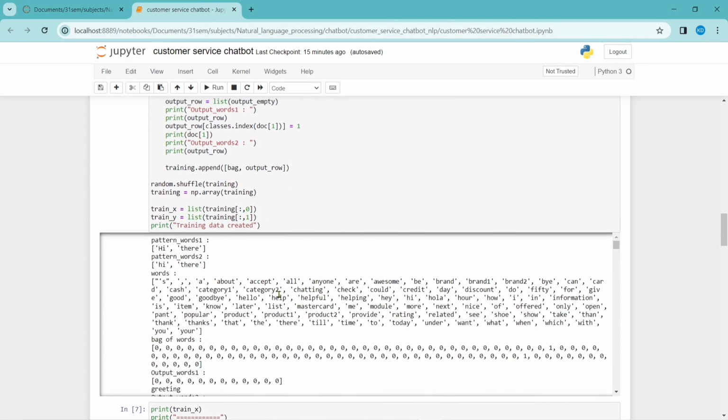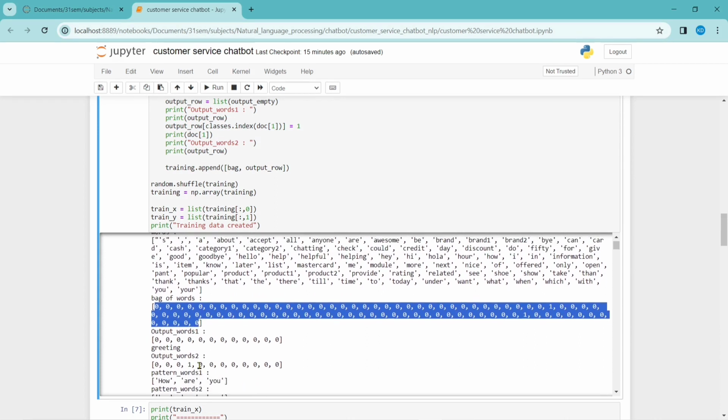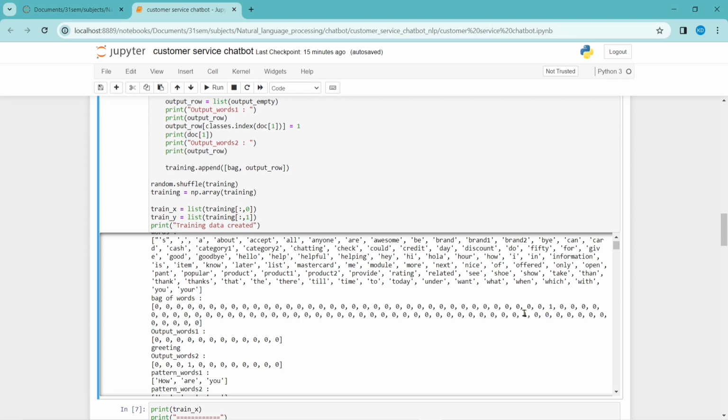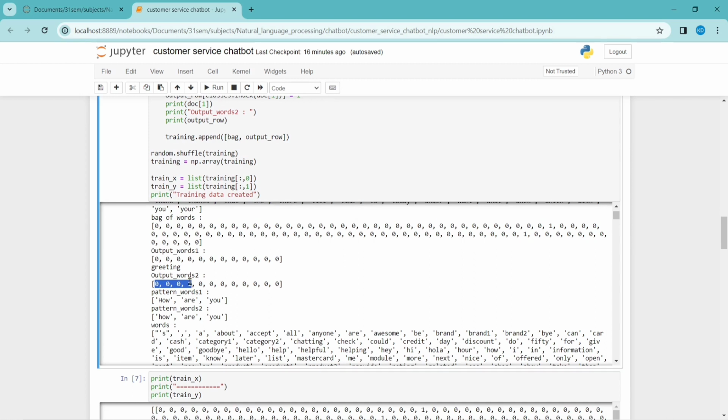After converting them to the numeric form, let's say it is hi there. Hi there is nothing but only two words. So you can say that there will be two ones in the list of 88 unique bag of words, right? So there are only two ones. One is here for hi and one is here for there. It is that simple. So the output is tagged to position 4. Position 4 is greetings here. You can see the greetings I'm printing here.